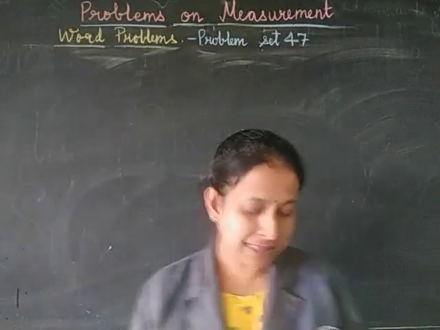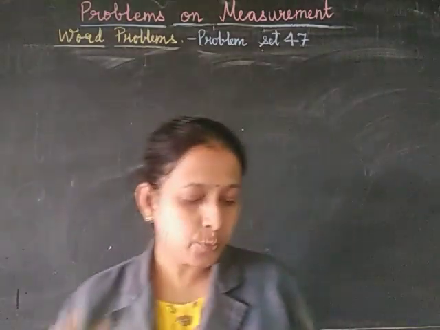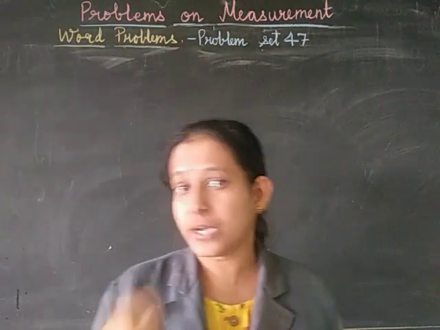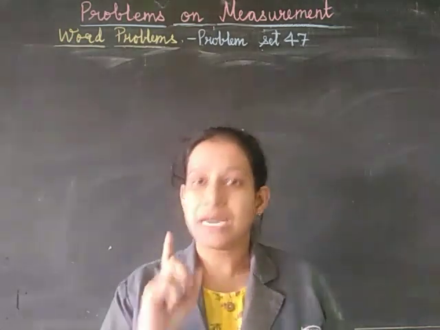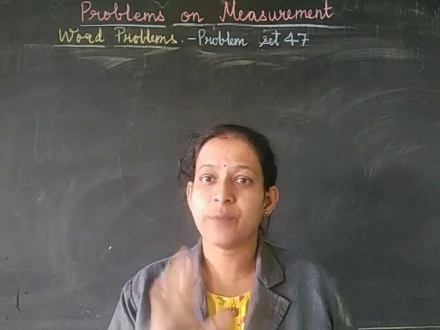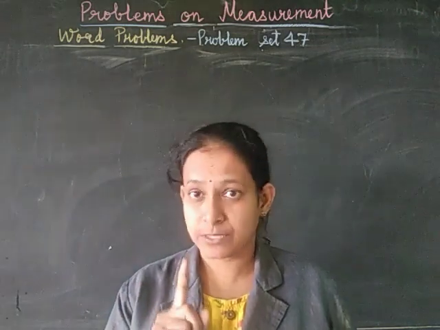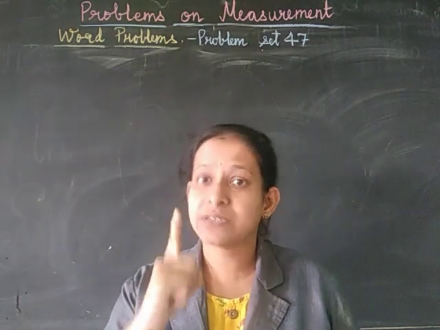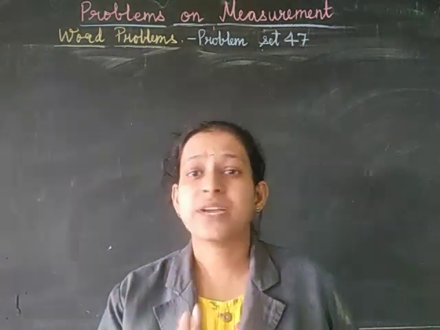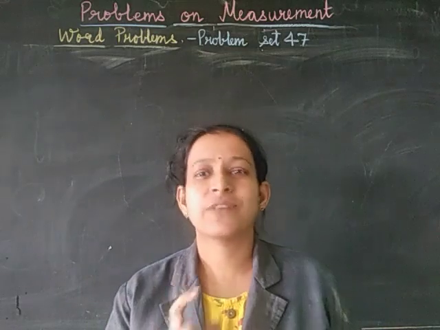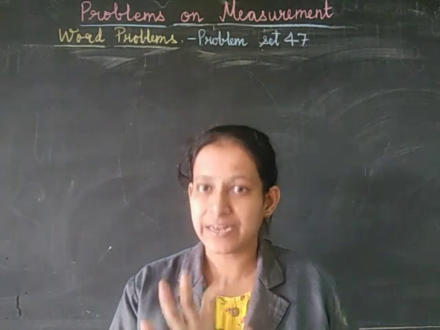Now here we have to see what is meant by 3/4 of a kilogram. You know 1 kilogram consists of how many grams? Yes, 1000 grams. So if 1 kilogram is 1000 grams, half a kilogram will be 500 grams, right?